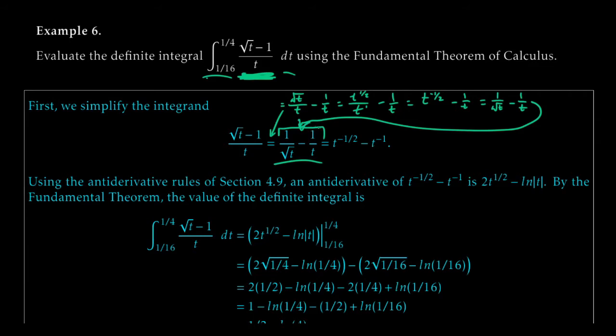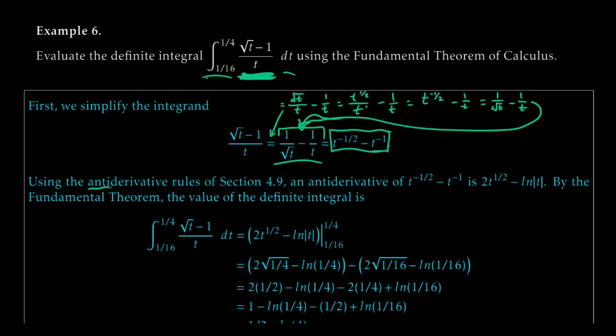Okay, that little step of algebra is out of the way. It's messy, but it's a little bit of algebra. Ultimately what we got is t to the minus 1/2 minus t to the minus 1. This is something that we can handle in terms of finding an antiderivative. We just use the power rule for integrals, basically, the backwards version of the power rule that we're all familiar with from differentiation.